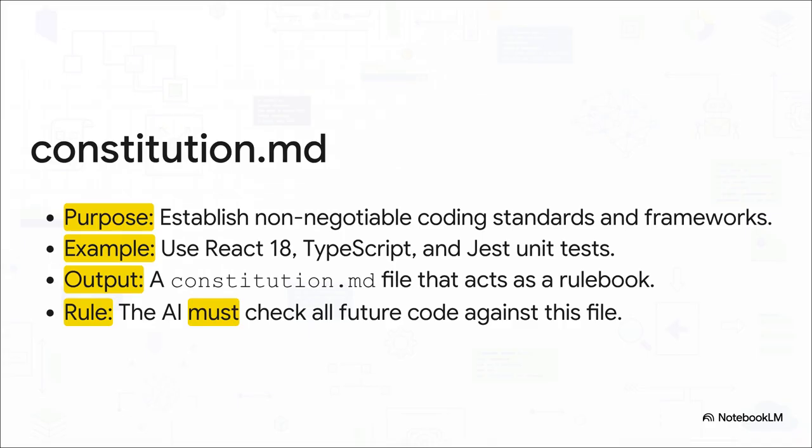You declare your tech stack, your linting rules, security policies, testing frameworks, all of it. The AI then spits out a markdown file, constitution.md, which becomes its permanent, unbreakable rulebook. From this point forward, every single thing the AI generates has to follow these rules. It can't just randomly decide to use Bootstrap instead of Tailwind.